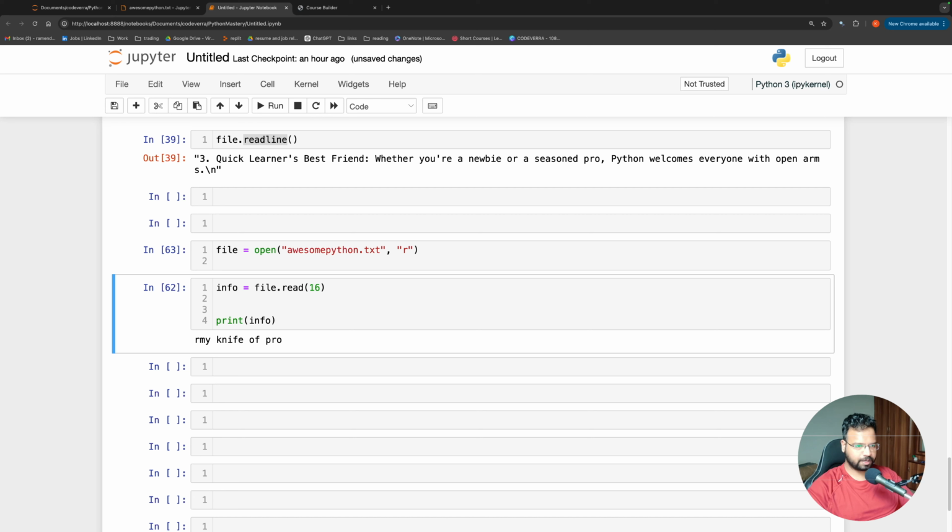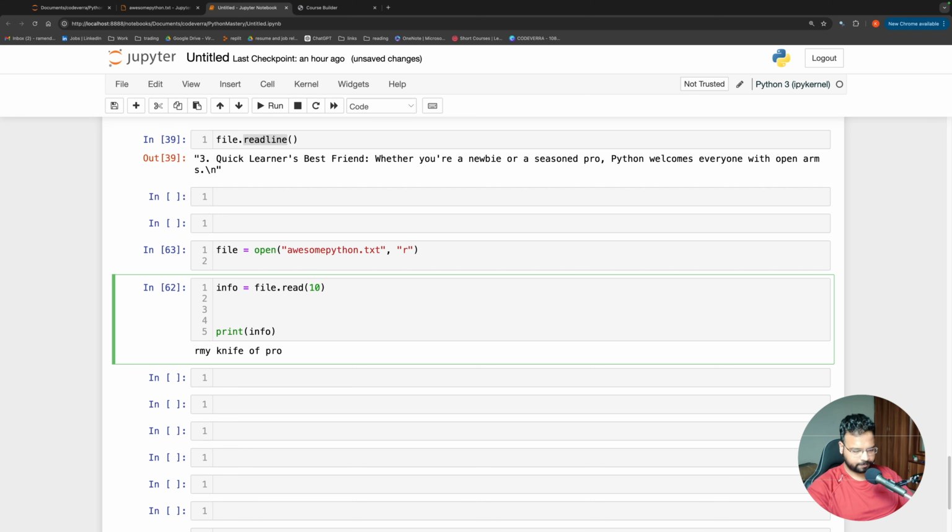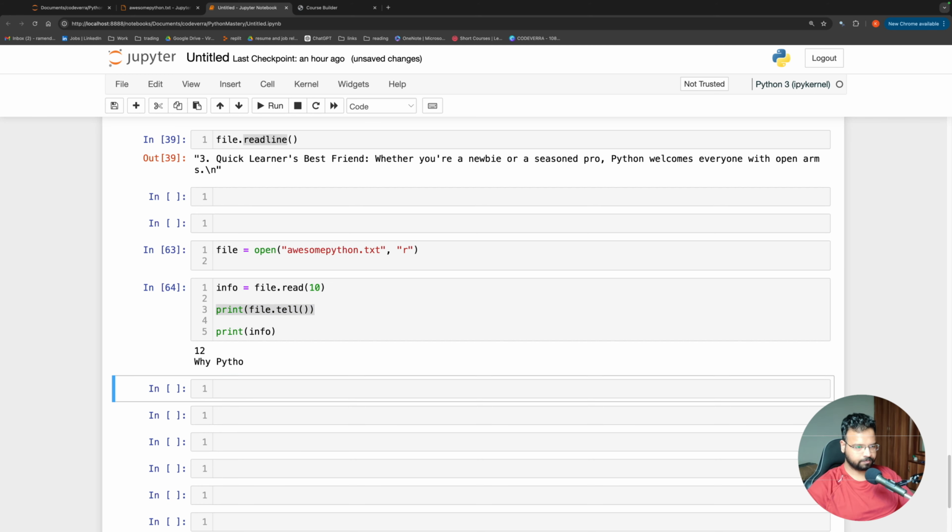So the cursor goes back to the starting, or the 0th position, and let me say that I want to read 10 characters, and then I say file dot tell. Okay, and then I'm going to print this. What it is going to say is 10. Once we have read 10 characters, which means 0 to 9, the cursor will be at the 10th position. So file dot tell will give me 10, which tells me where the cursor currently is. Okay, see, it gives me 12.